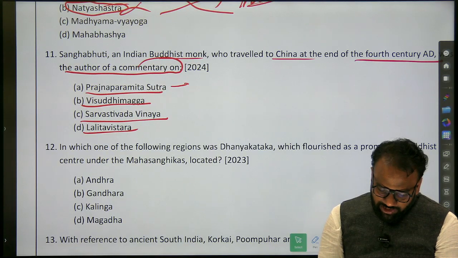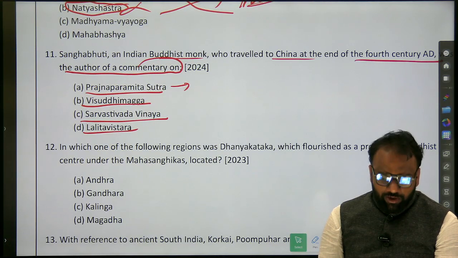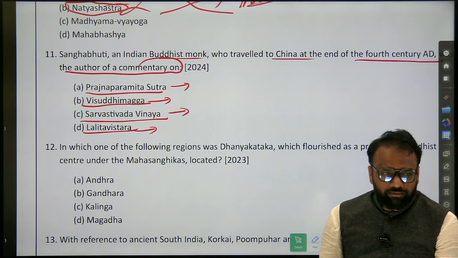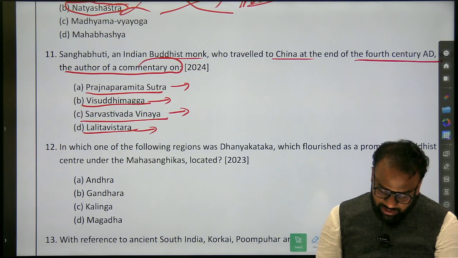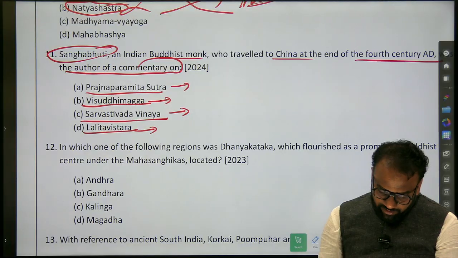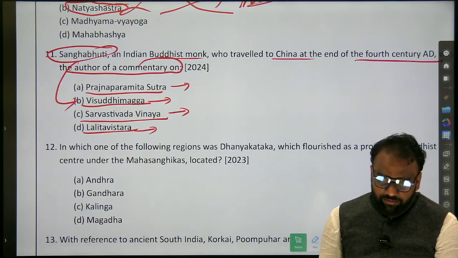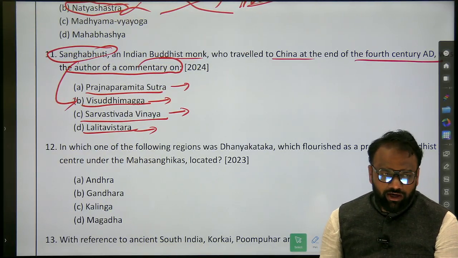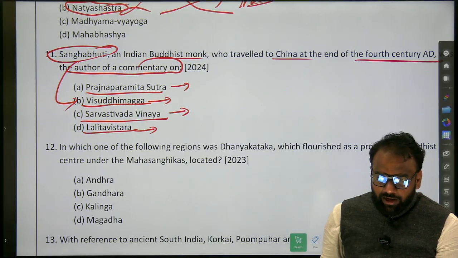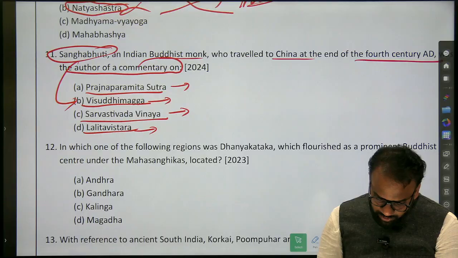Now out of curiosity, we just try to find out who is the author of Pradnya Paramita Sutra. Who wrote a commentary on it? Visuddhi Maga, who wrote it? Sarvastivada Vinaya, who wrote it? Lalita Vistara, who wrote it? So Sangabhuti is associated with? I think Visuddhi Maga. Just search it once. In the notes also I have included it. Just focus on it. Visuddhi Maga? Visuddhi Maga, Buddha Gosha. Okay. Pradnya Paramita Sutra?